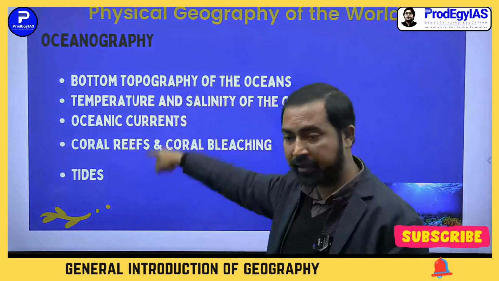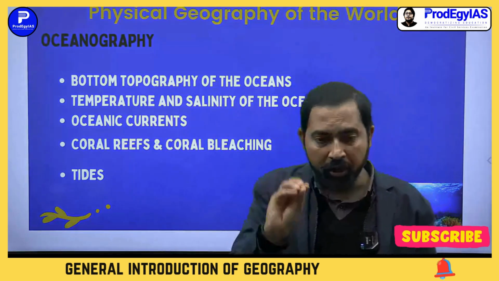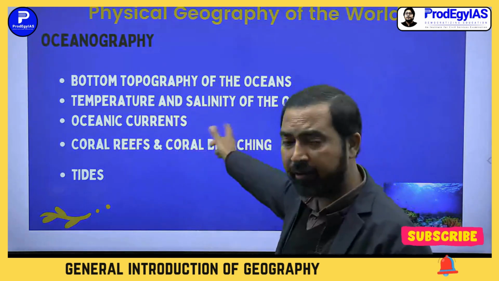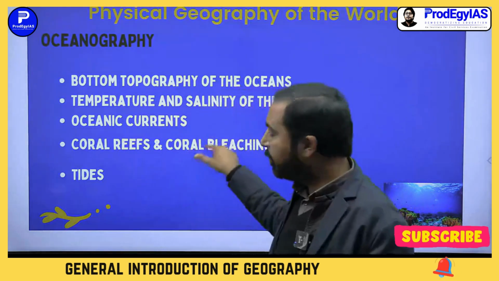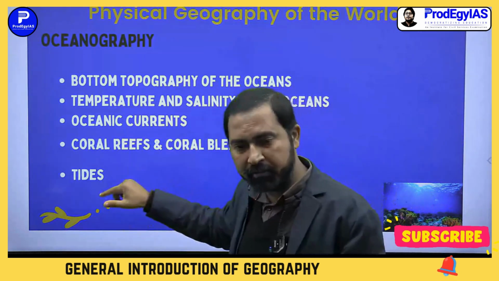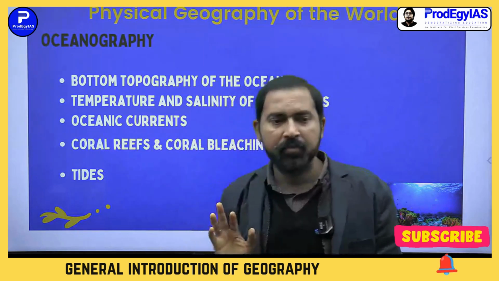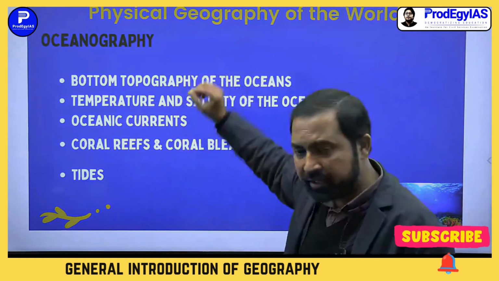They are connected. Okay. Then in oceanic areas, you can see coral reefs and coral bleaching. This is an environmental problem. Okay. So this will be discussed in geography, in ecology, in both parts. Okay. Coral bleaching and tides. UPSC has asked questions from each and every topic.